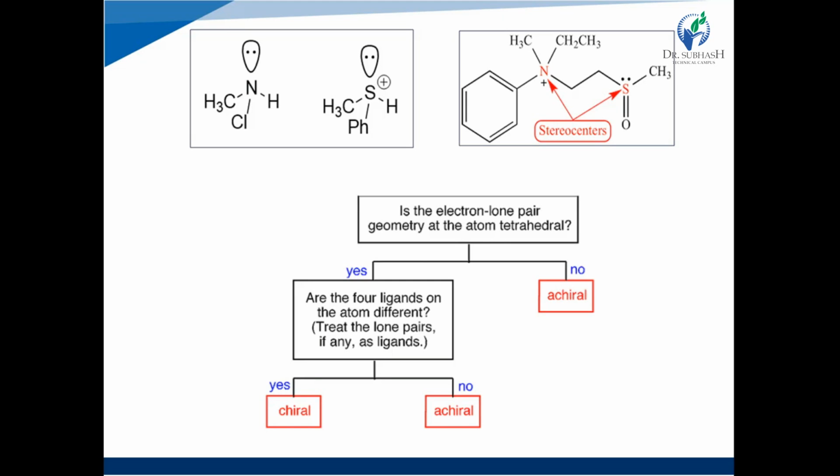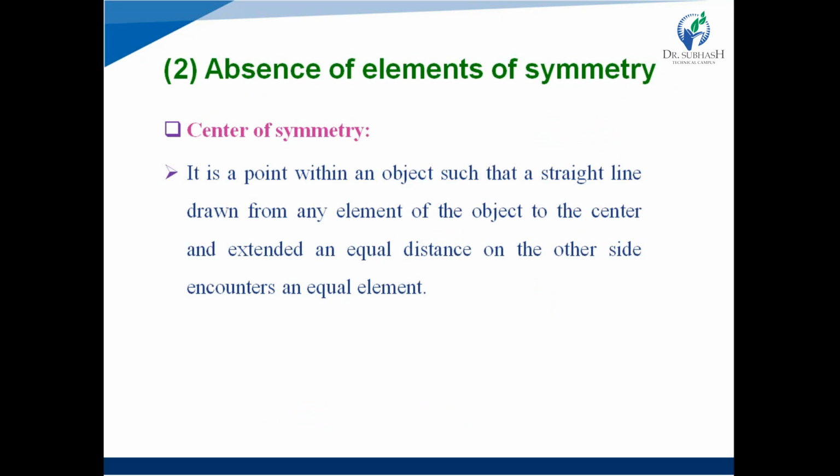Consider the lone pair of electrons as one group or one ligand attached to the chiral center, and the other three groups should be different. Then it is chiral. If the electron pair is tetrahedrally present but the other groups are not different, then the compound is achiral in nature, right?